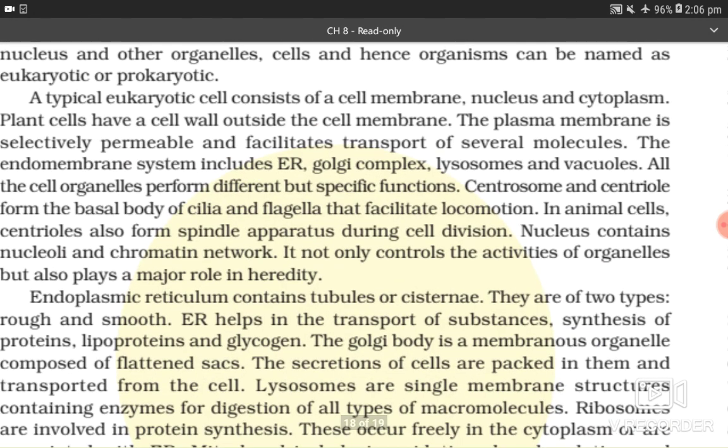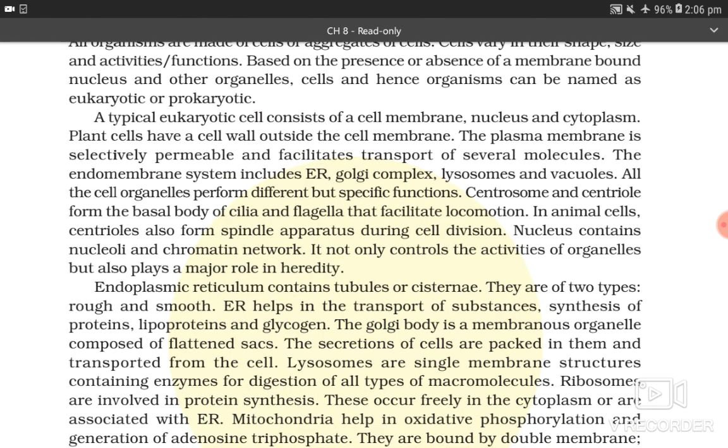A typical eukaryotic cell consists of cell membrane, nucleus, and cytoplasm. Plant cells have a cell wall outside the cell membrane. The plasma membrane is selectively permeable and facilitates transport of several molecules. The endomembrane system includes endoplasmic reticulum, Golgi complex, lysosomes, and vacuoles. All the cell organelles perform different but specific functions.